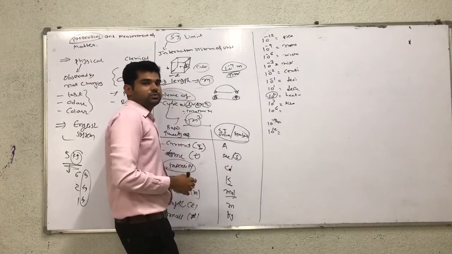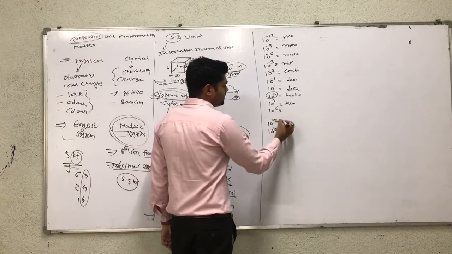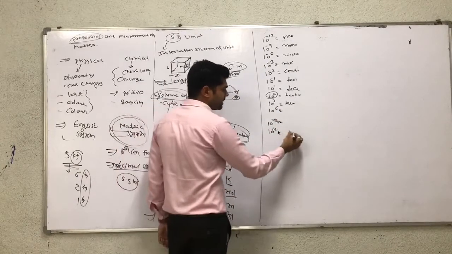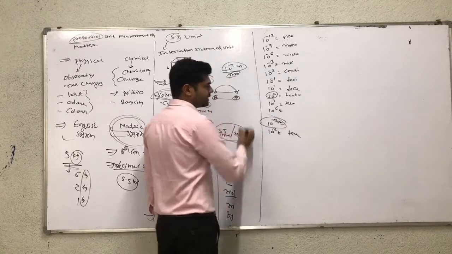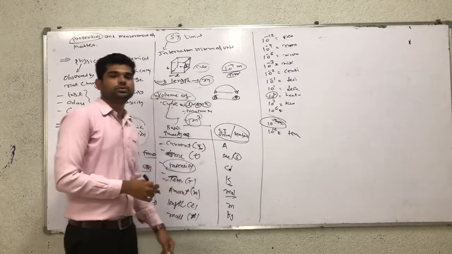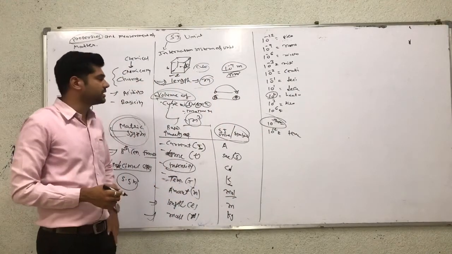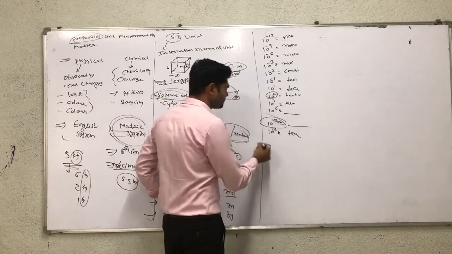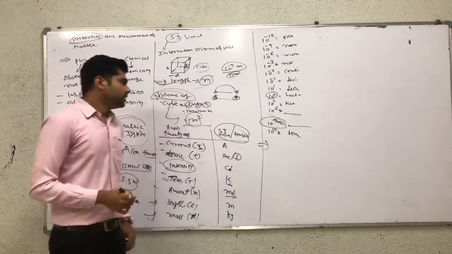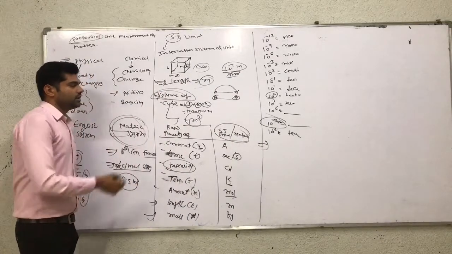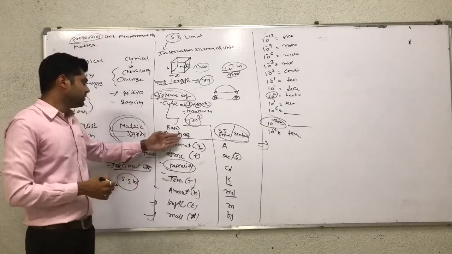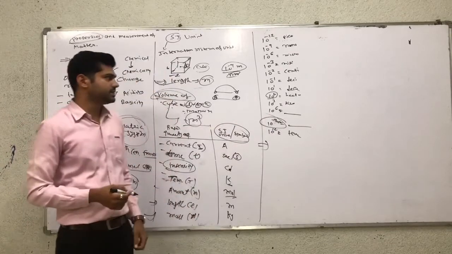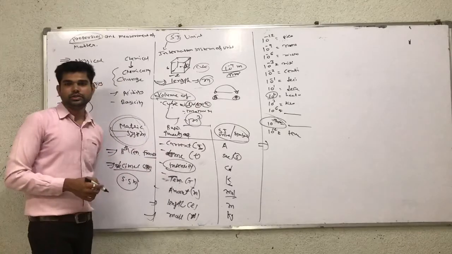Then 10 raised to 6, 9 and 12. So 12 means tera. 10 raised to 9 and 6, you know that 10 raised to 6 and 10 raised to 9, so solve by yourself. Next, for the other SI units we have discussed quantity and symbols, and as homework, find them yourself and prepare all the units.